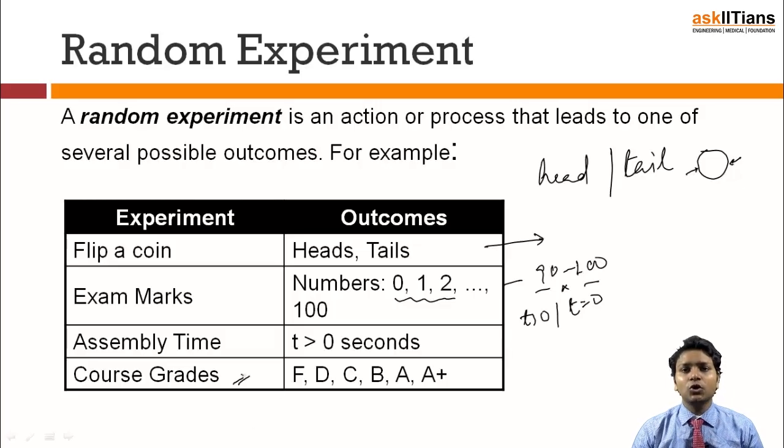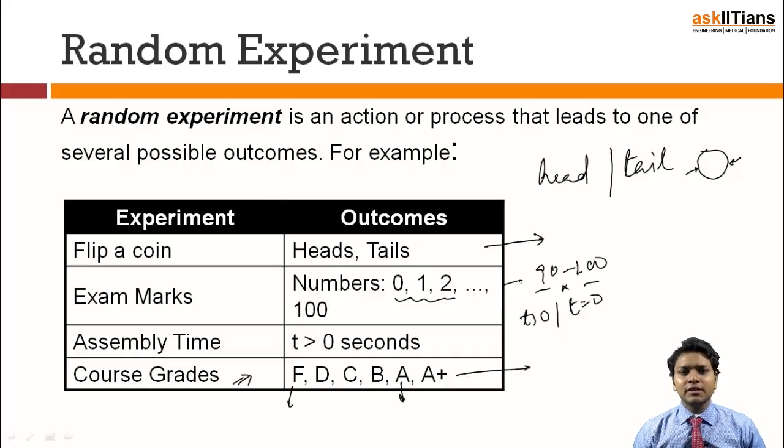Course grades. If you go into higher studies or classes, you will see that the grades you might be getting will be in terms of F, D, C, B, A plus. And the nomenclature is very easy. F, I think, stands for fail. D, you need a huge amount of improvement. C, kind of average. B, you're doing good. A, well done. A plus, extraordinary.